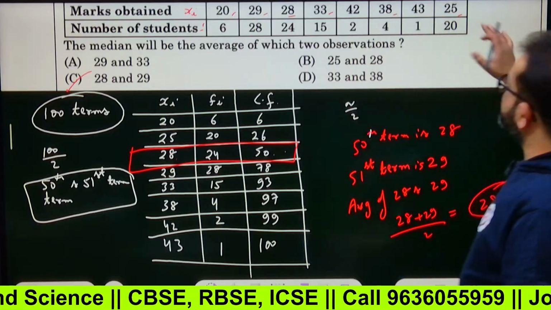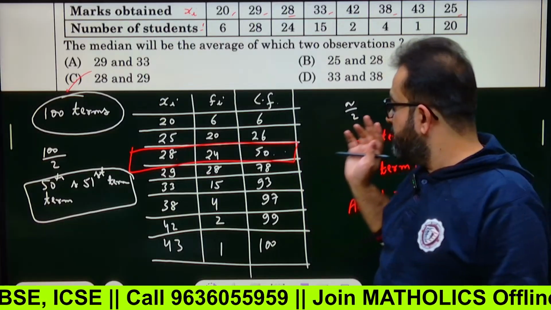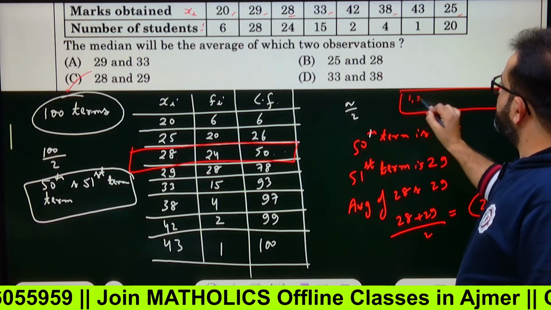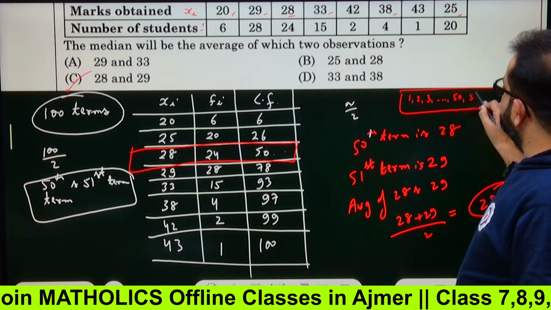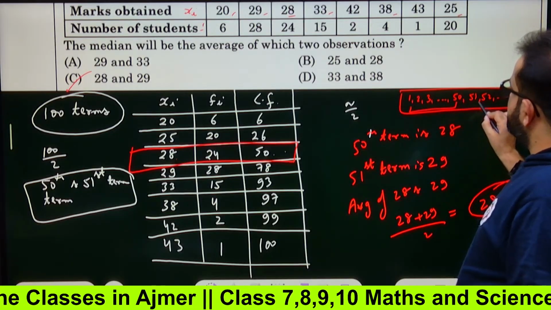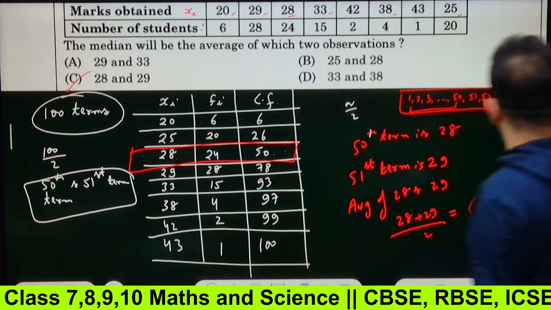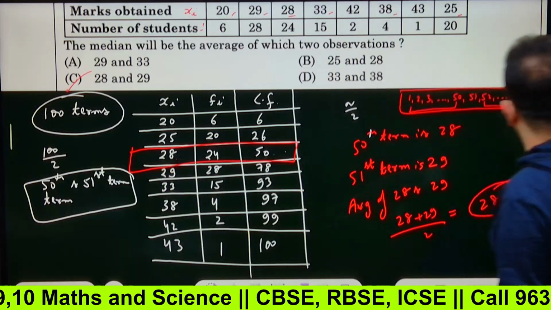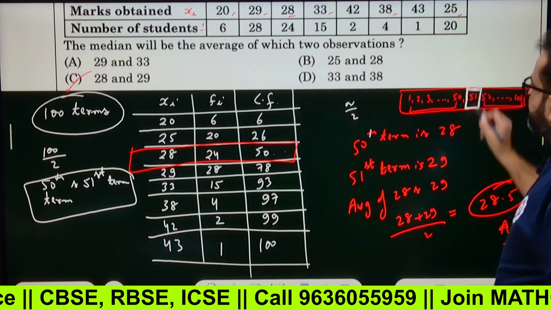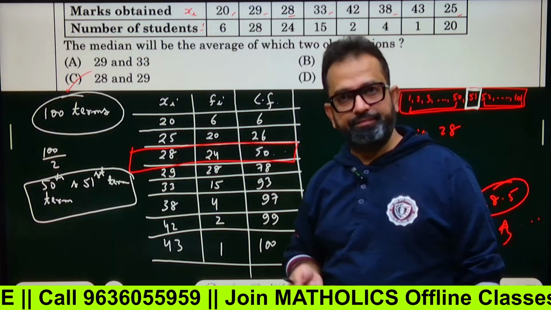If say this would have been written that this is class test marks of 101 students. How many students? 101. So you actually find the middle term for those 101 terms, right? So 1, 2, 3 till 50, then 51 is the middle, 52, then till 100. If this is 101, so this 51 would have been the middle term. Then simply we would check 51 is the cumulative frequency for what? 29. So our answer would have been 29. This way you have to calculate.